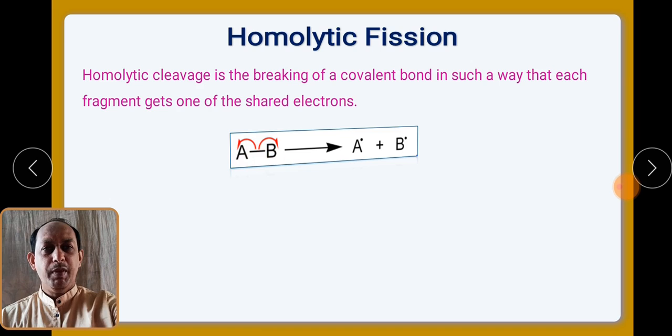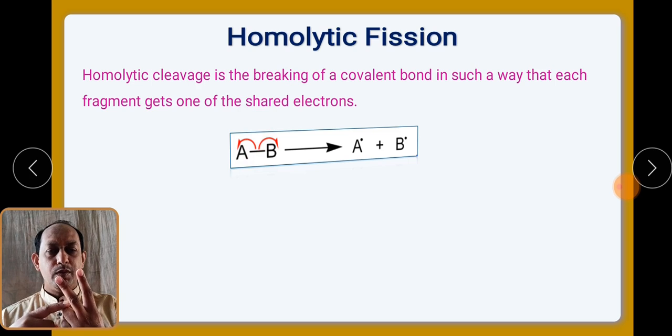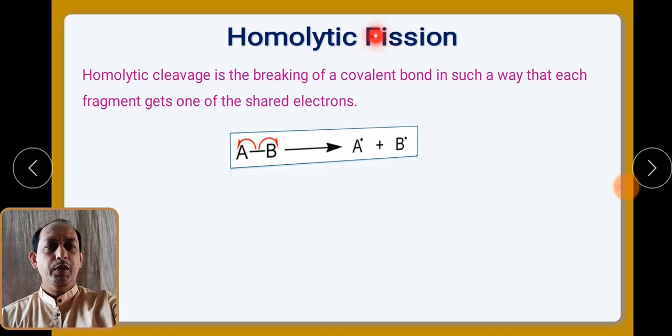Homolytic means symmetrical breaking. So in homolytic fission there is a symmetrical breaking of the covalent bond, and as a result the two electrons are taken by the individual atoms, and free radicals are formed on every atom. So in homolytic fission, formation of free radicals takes place.